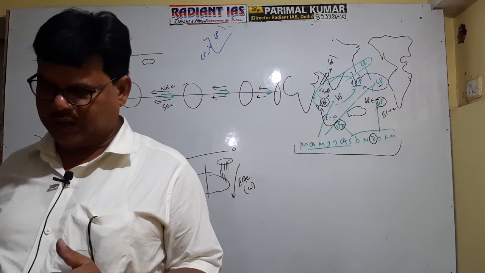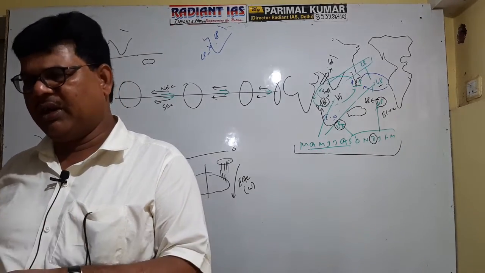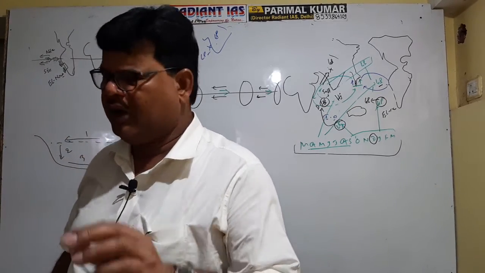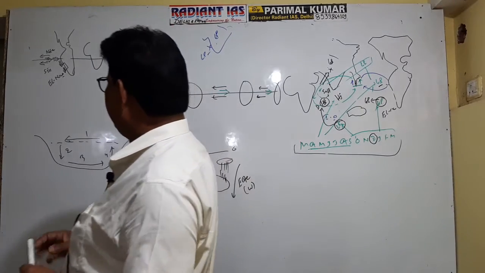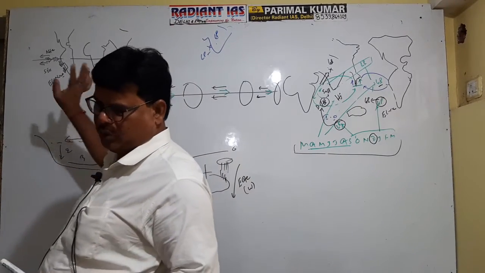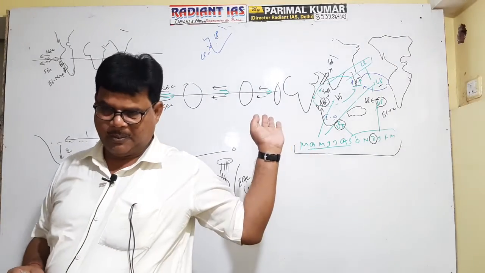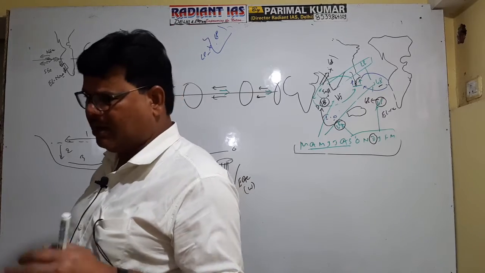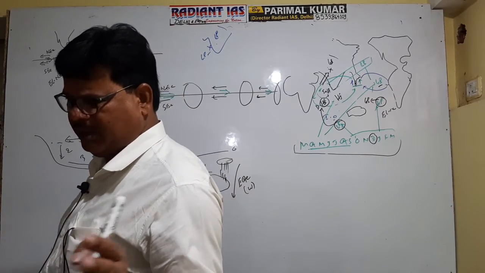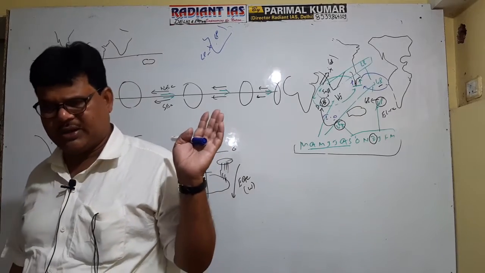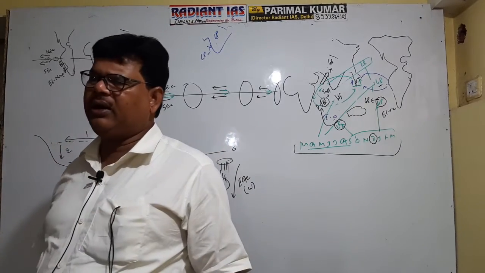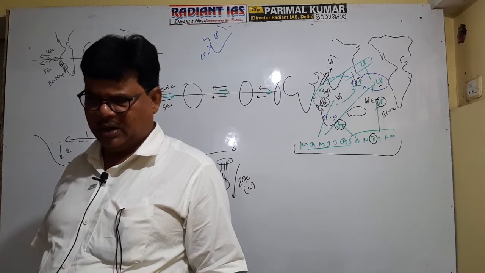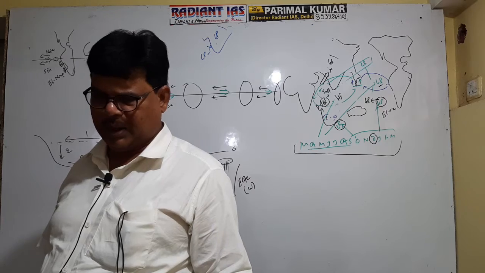What is the ENSO theory? It is clear now. Either you can say this is the El Nino effect, or particularly if the question asks you to discuss the El Nino effect only, you can explain this on the basis that El Nino normally develops. Suppose the ENSO theory is given, then you have to explain this aspect. But sometimes in UPSC the question is what is the El Nino effect? So it is not required to mention the southern oscillation aspect directly. You can directly write that the El Nino current originates in the month of December in the Pacific Ocean.